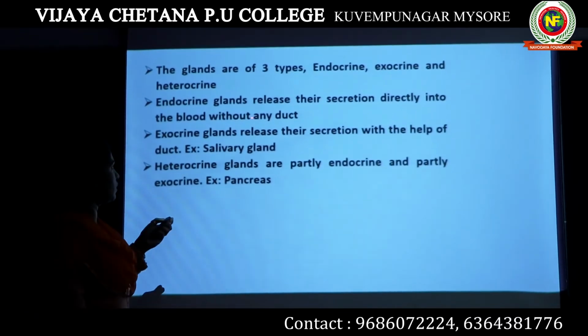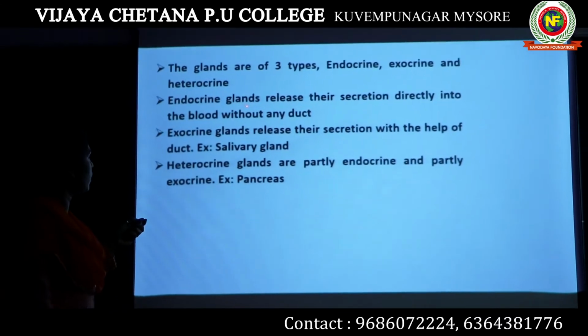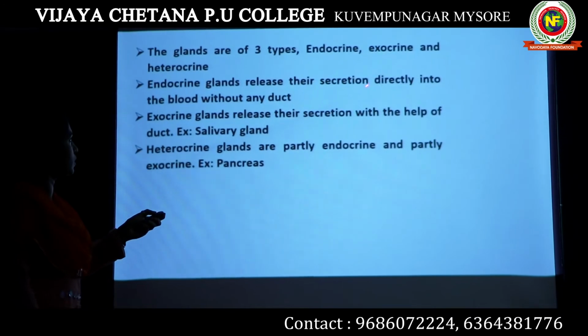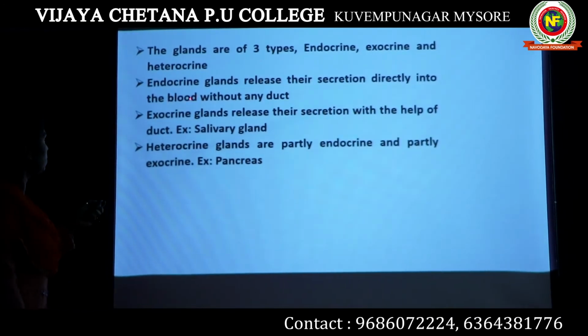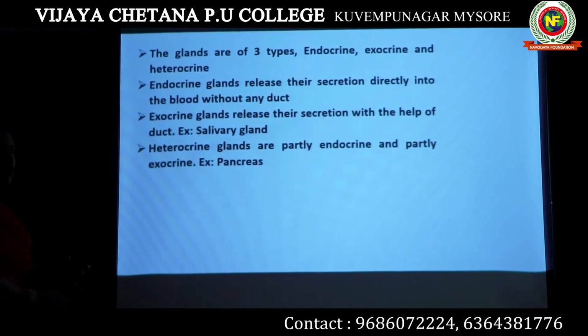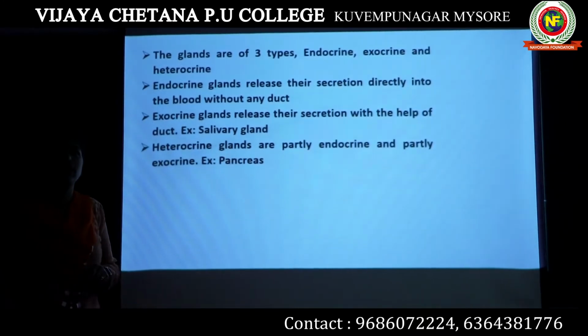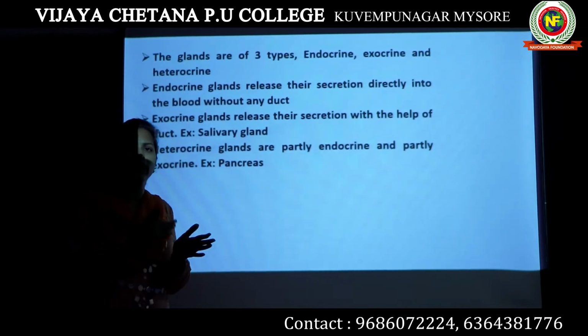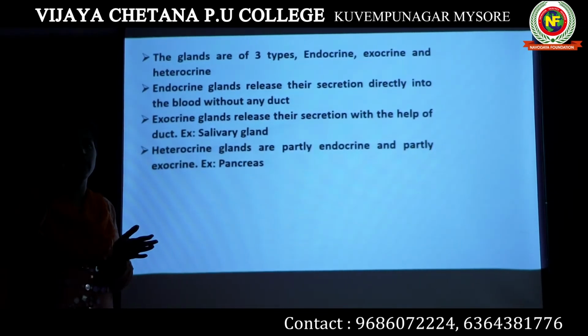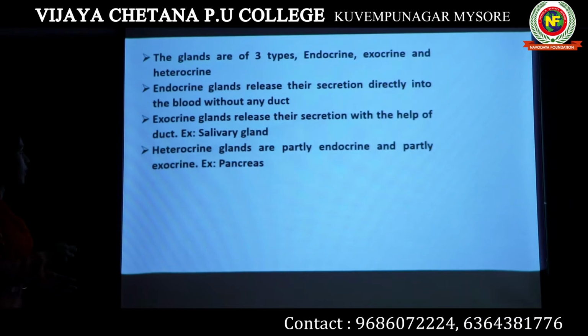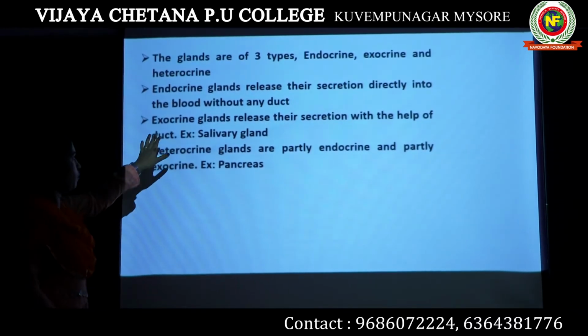So let's read the explanation. Endocrine glands release their secretion directly into the blood without any duct. Generally, endocrine glands are known as ductless glands. That means they don't have any duct. When they release a hormone, the hormones are directly released into the bloodstream. Then come the exocrine glands, the second type of glands.